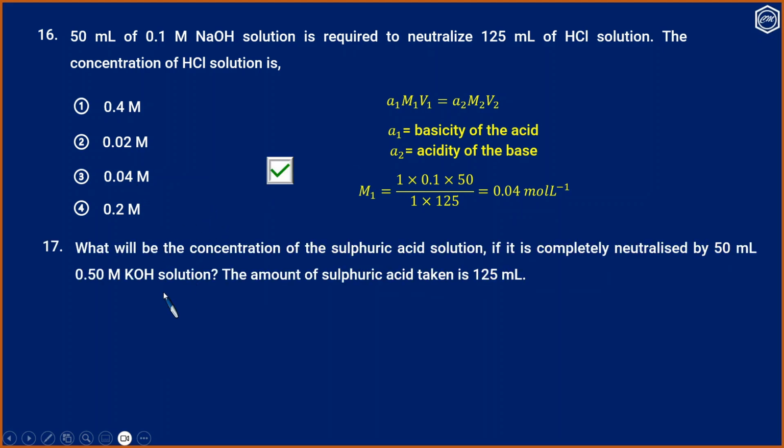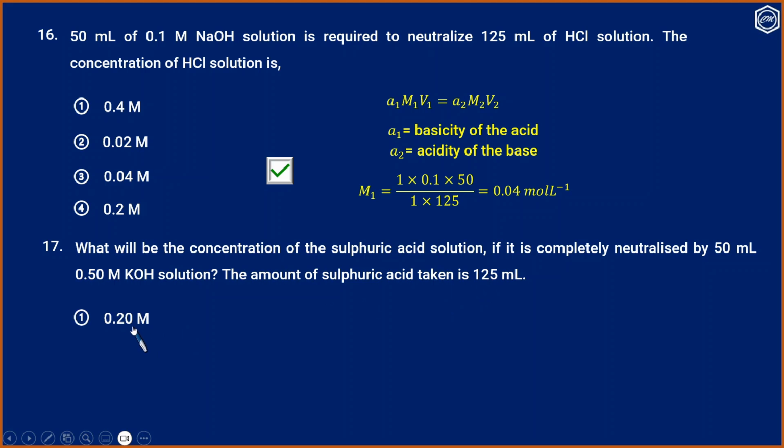Question number 17. What will be the concentration of sulfuric acid solution if it is completely neutralized by 50 ml of 0.5 molar potassium hydroxide solution? The amount of sulfuric acid taken is 125 ml.